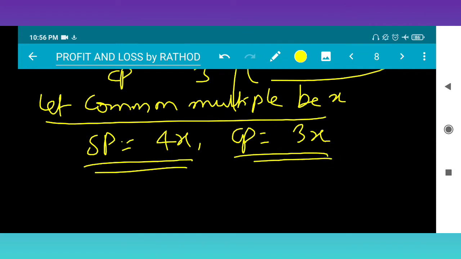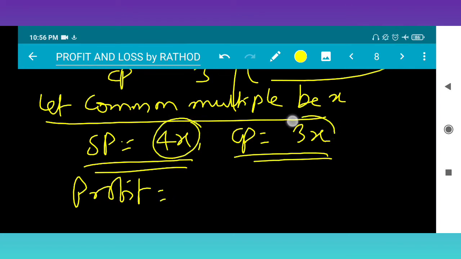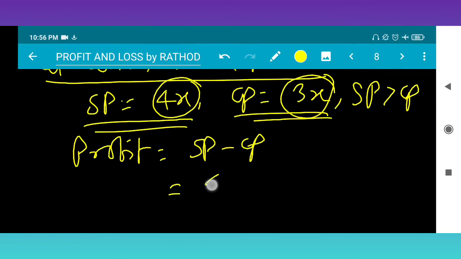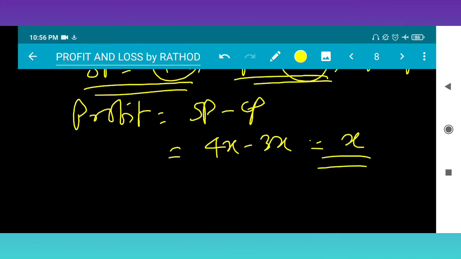So the profit is nothing but, why am I taking profit here? See, SP is greater than CP. That's why profit is nothing but SP minus CP. SP is 4x, CP is 3x. 4x minus 3x, just x. This is the profit.